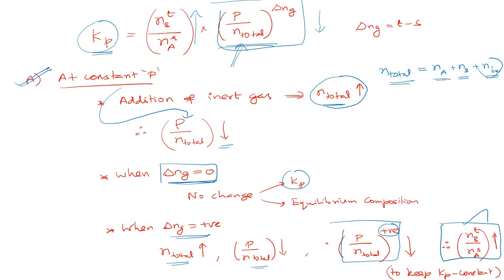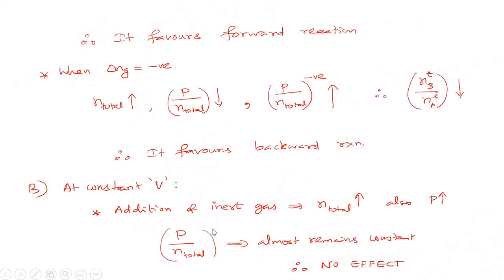It increases means the numerator has to increase and the denominator has to decrease. In the numerator we have product, in the denominator we have reactant. So which reaction will favor this increase? It's nothing but the forward reaction. So addition of inert gas at constant pressure, when delta Ng of the reaction is positive, will favor the forward reaction.